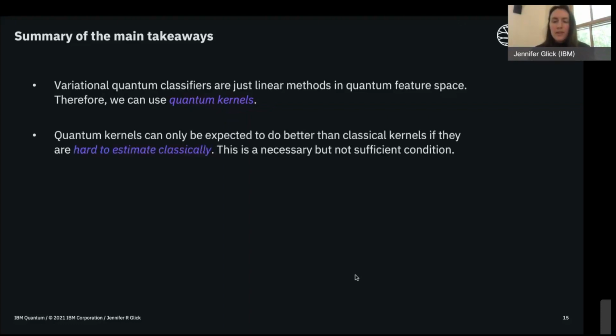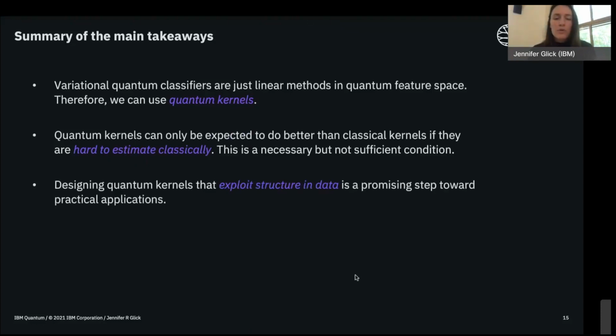The second key idea is that these quantum kernels have to be hard to estimate classically. Otherwise, we could just use a classical kernel. And of course, this is a necessary condition. But if you give me some random data set, even if I have a kernel that's hard to estimate classically, it's not guaranteed to give me a good performing classifier.